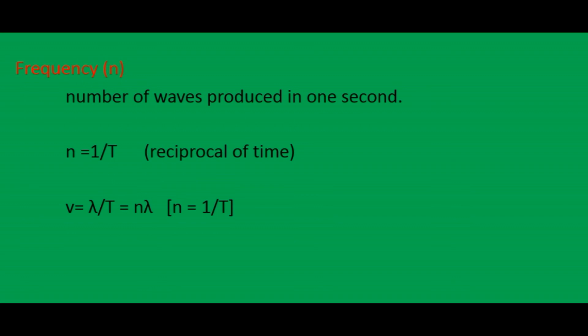The relation between velocity, wavelength and time period T is v equals lambda by T. We already know that frequency n equals 1 by T, so we substitute 1 by T equals n. So the velocity v equals n lambda.